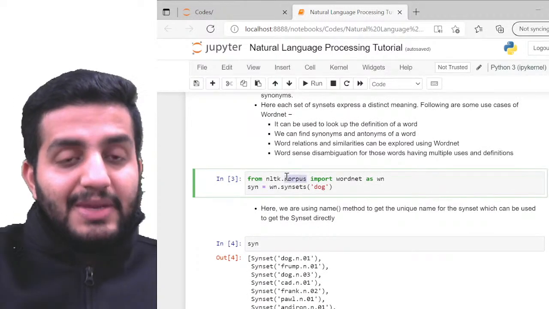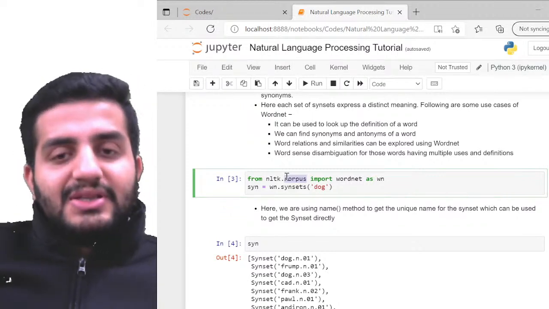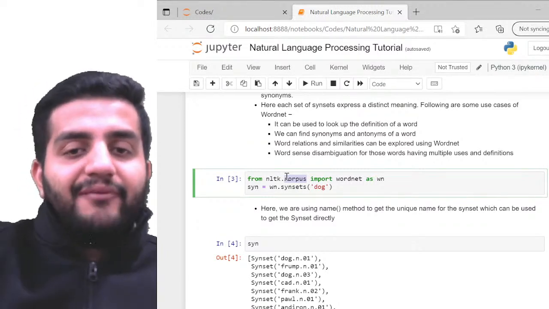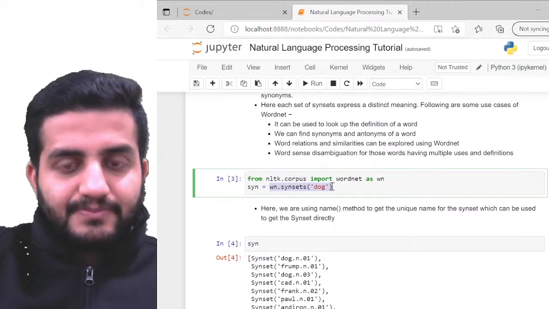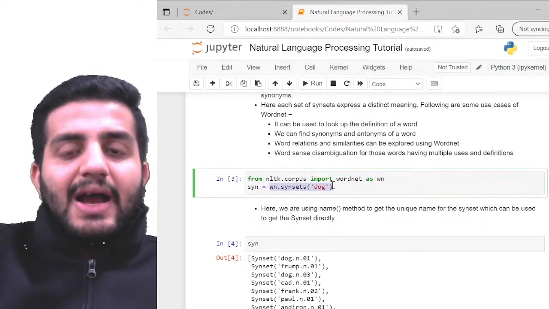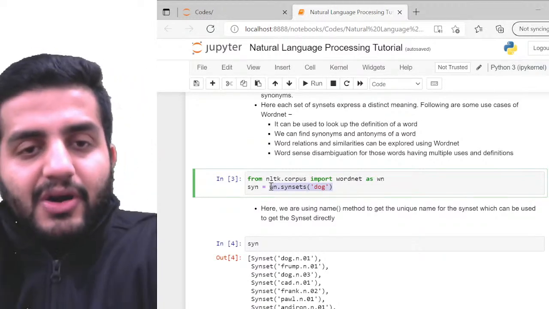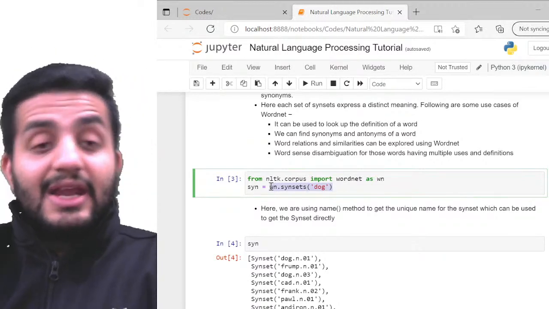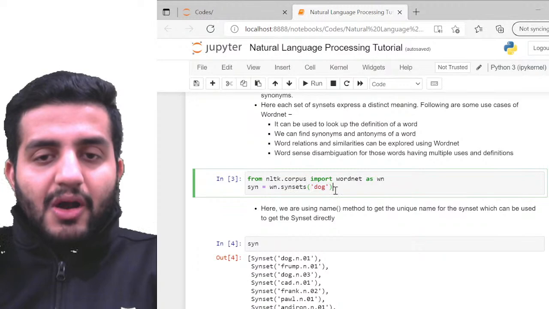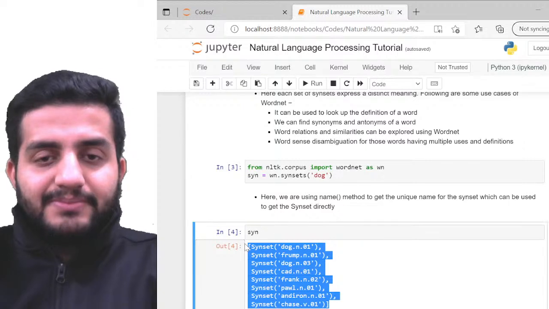So the module will be corpus, right? So it's not tokenize, it's corpus, right? So I'm gonna call from the corpus the list of the module, which is wordnet. So from the wordnet, I'm gonna have the similar sets available. Cool. So in this similar sets, I have what? So for example, I'm gonna pass dog, right? So I'm gonna pass the word for which I want the similar sets, the inbuilt similar sets available, right? So when I pass the dog, it has inbuilt returned these many similar sets for me, right?